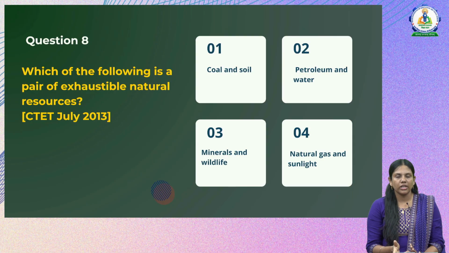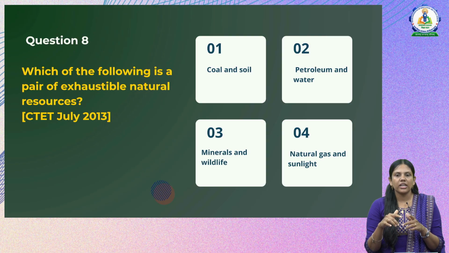Exhaustible resources means the resources which are limited or which will be completed some day. So if you see the options, coal and soil. Coal is an exhaustible natural resource, but soil is an inexhaustible natural resource, so option 1 is incorrect. The next two we have petroleum and water. Petroleum is an exhaustible natural resource, but water is inexhaustible, so option 2 is also incorrect.